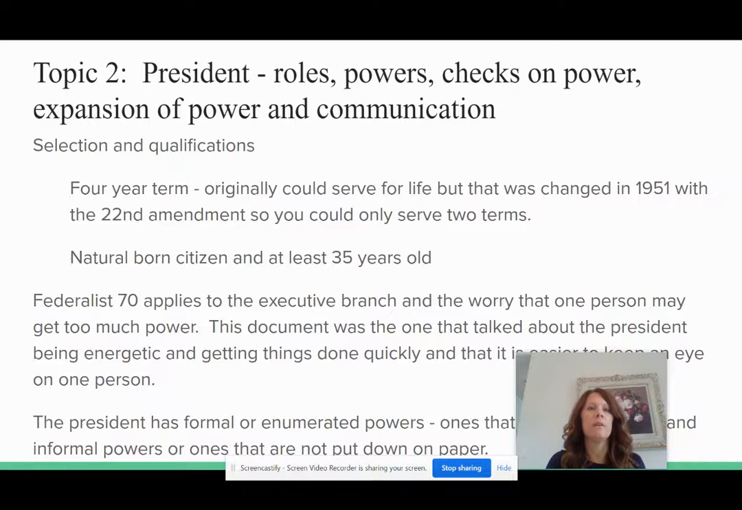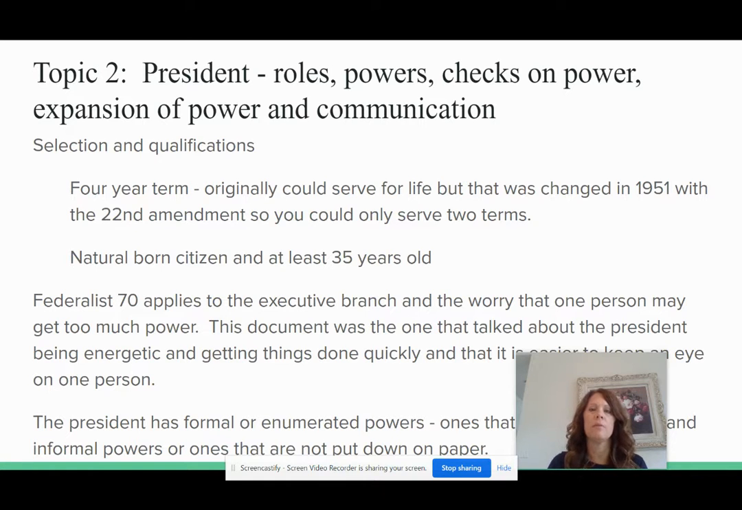This is chapter 5. So first of all, there are the sections on qualifications, 4-year term. Originally you could serve for life, but that was changed. Now you can serve 2 terms, which is a total of 8 years. Natural born citizen, 35, federal is 70, applies to the executive branch. There was the worry that one person may get too much power.